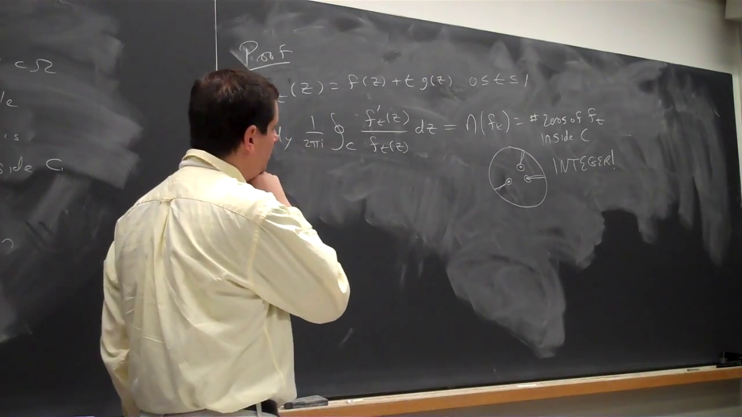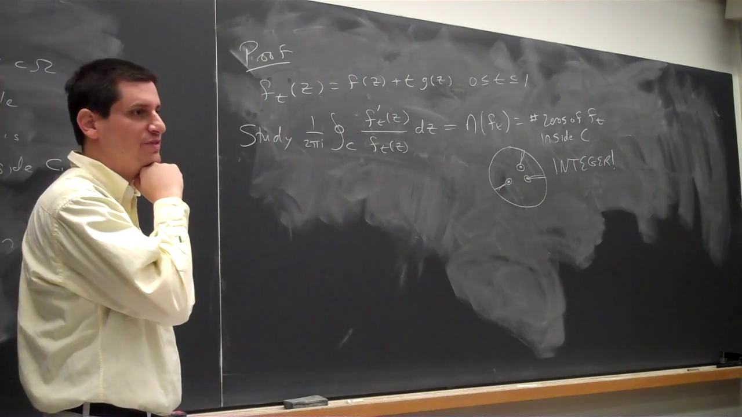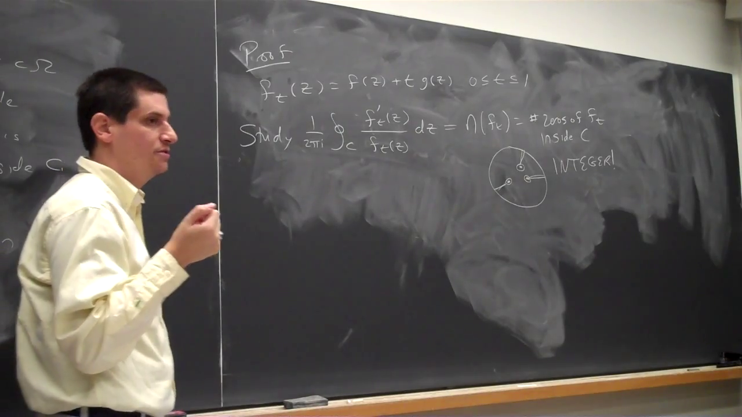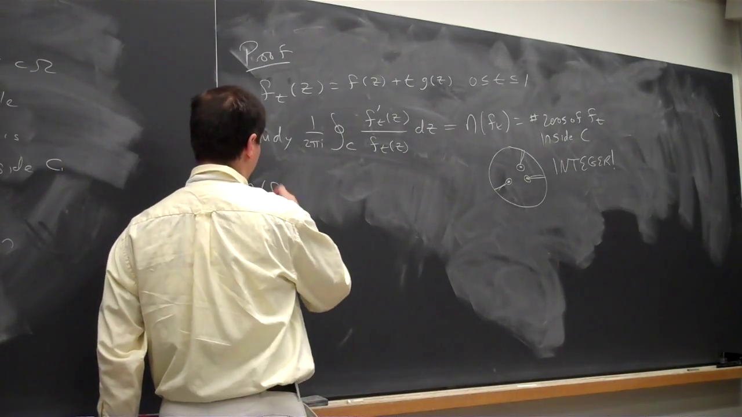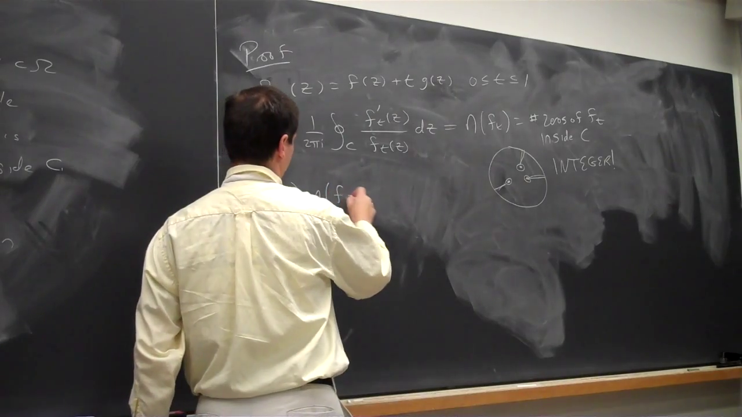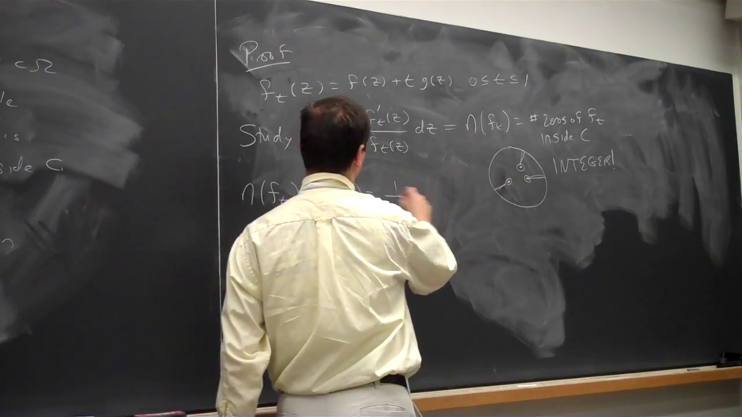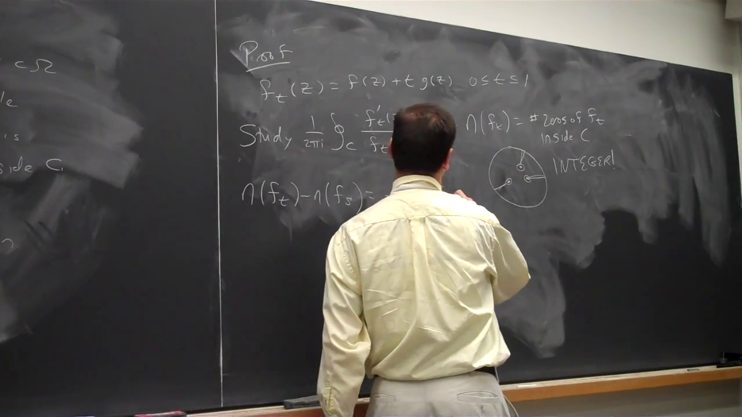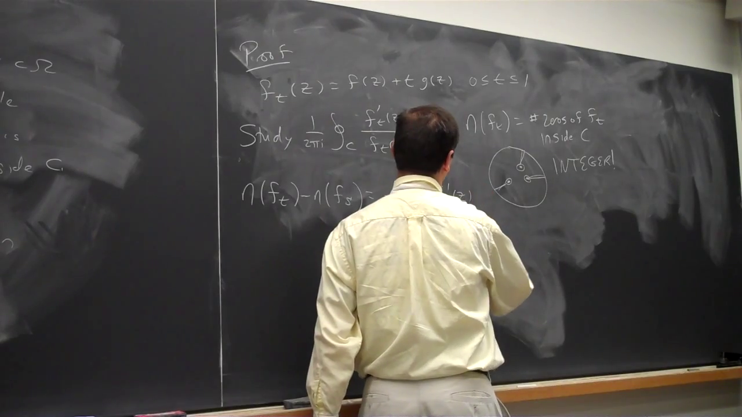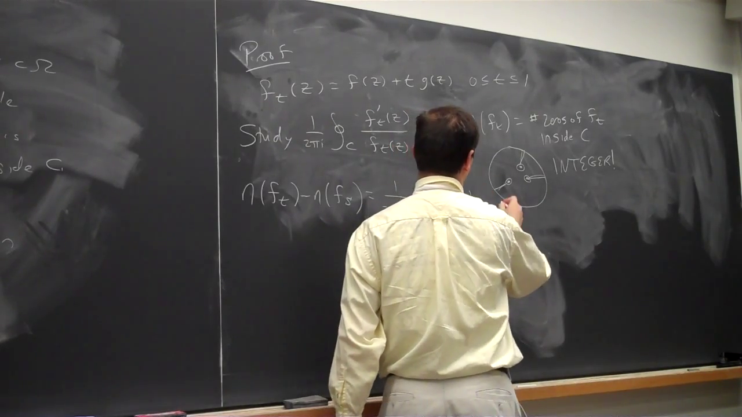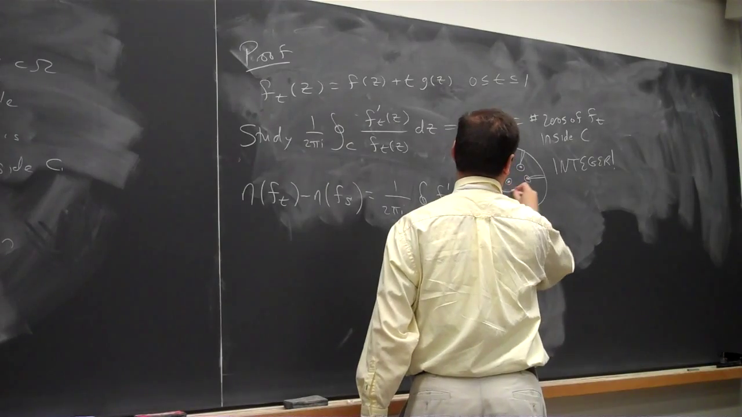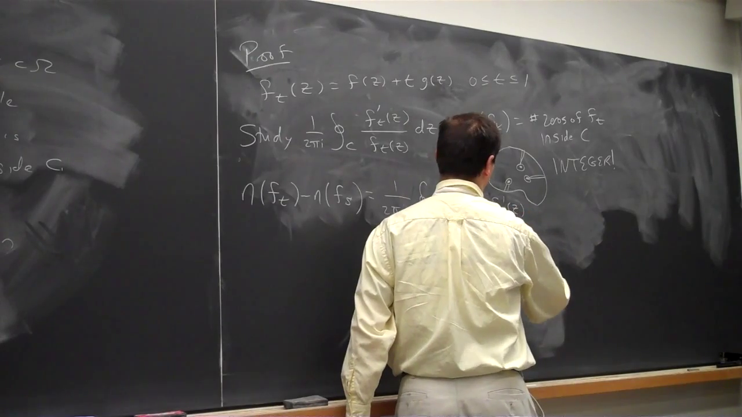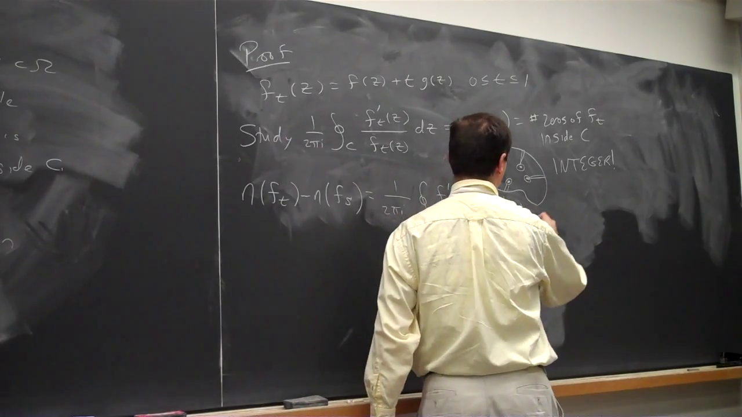So I really don't want to use the notation t prime because I've got derivatives going on. So maybe I'll take t and s. So let's look at N of f_t minus N of f_s. This would be 1 over 2 pi i, the integral over C of f_t prime of z over f_t of z minus, we'll indent the contour because it doesn't matter, f_s prime of z over f_s of z dz.